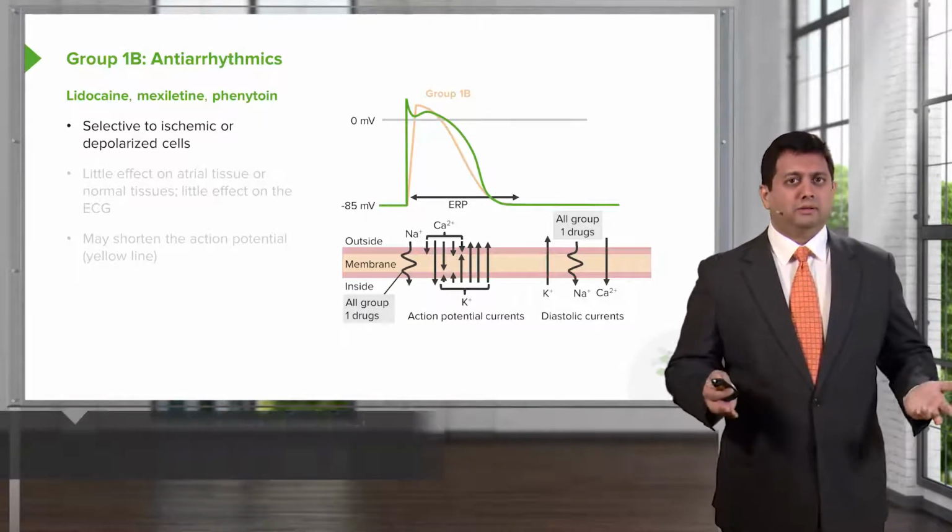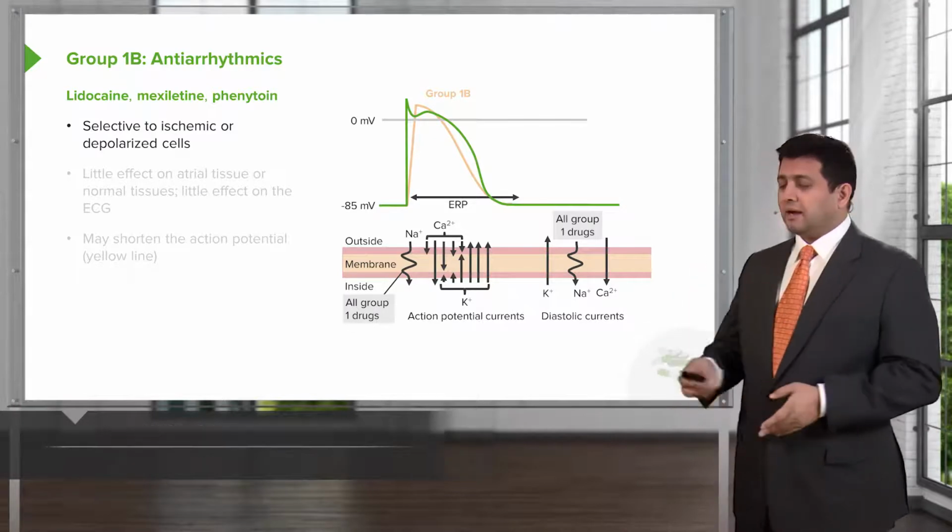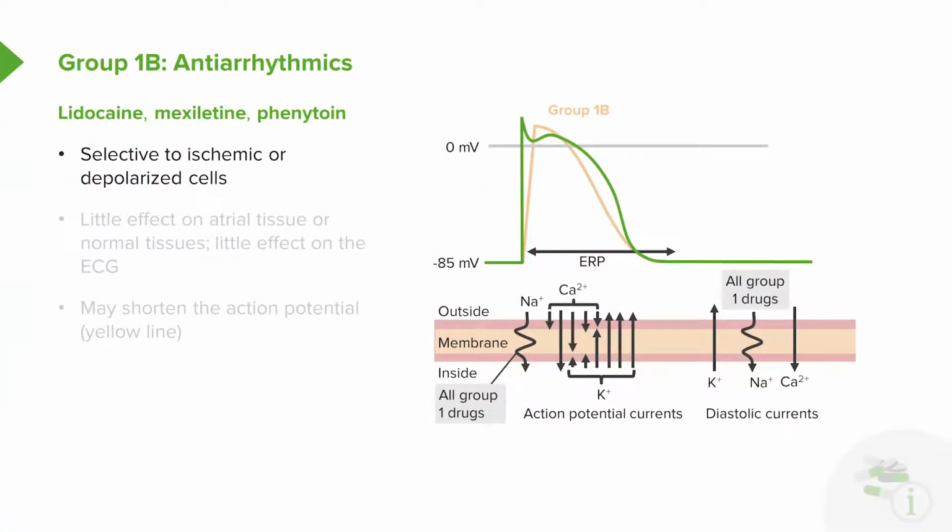Let's talk about the group 1B antiarrhythmics. The classical drug here is lidocaine. We kind of talked about lidocaine before when we were talking about our local anesthetic lecture, and yes, it is the same drug. It's selective to ischemic or depolarized cells. It has little effect on atrial tissue or normal tissues, and it has little effect on the electrocardiogram. So you really can't tell if a person's been taking lidocaine just based on the ECG.